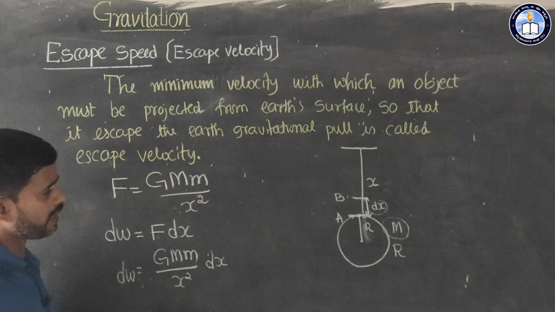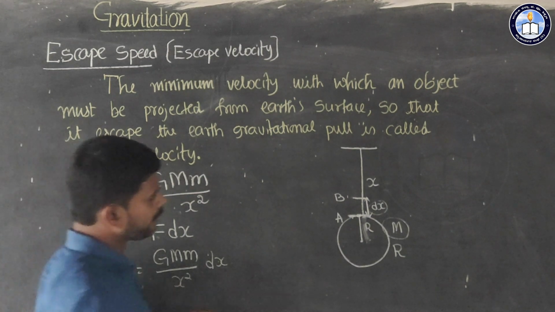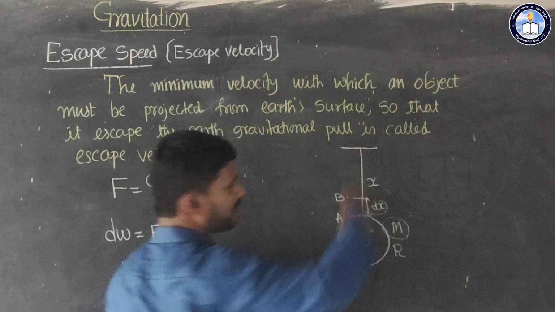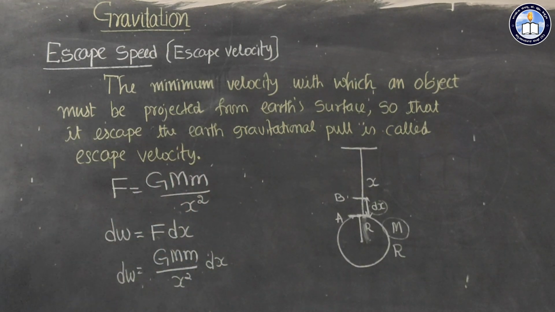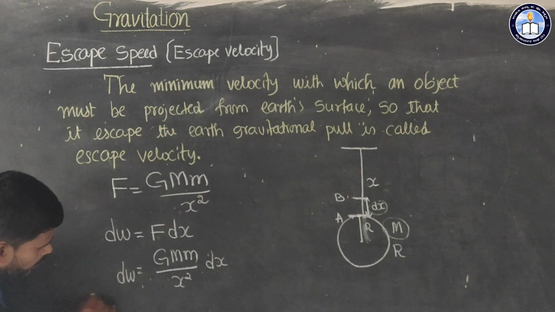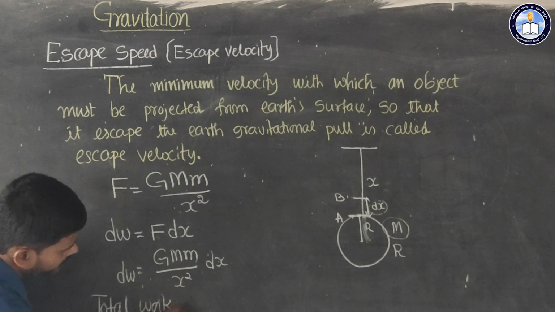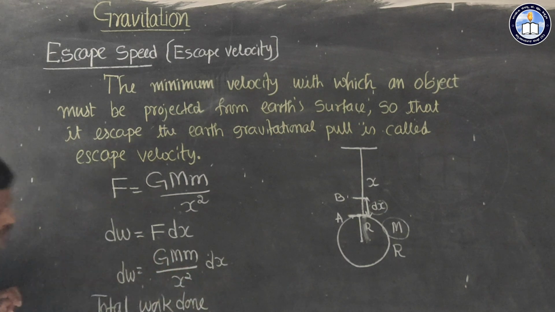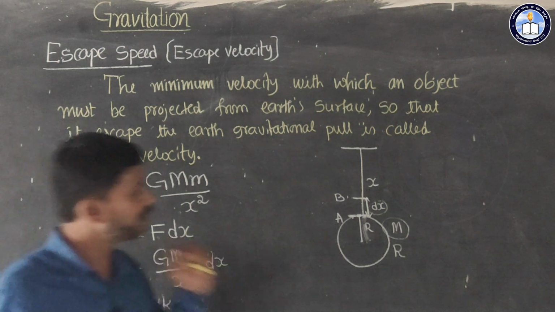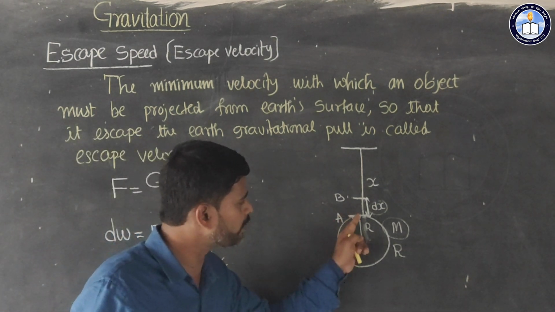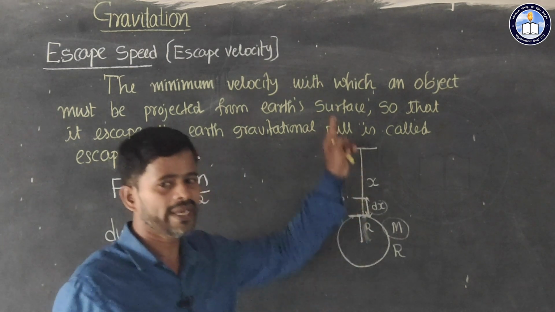But our task is to displace that body from Earth surface to infinite distance. In that case we have to find the total work done. Actually we have to project a body from Earth surface to infinity.